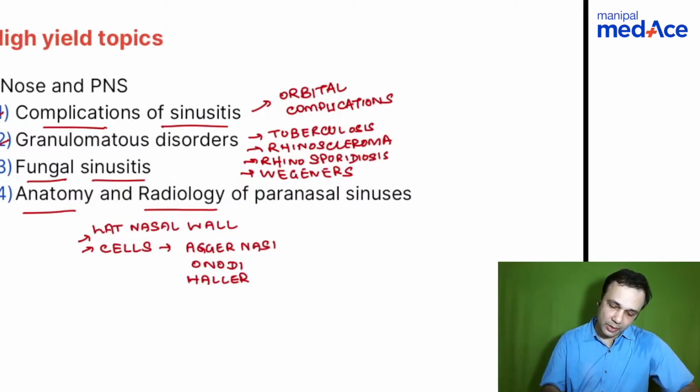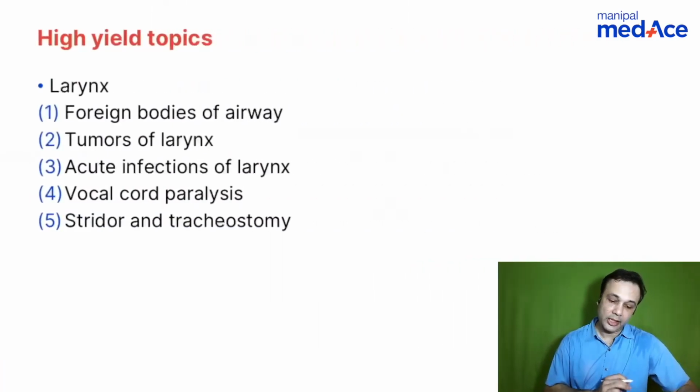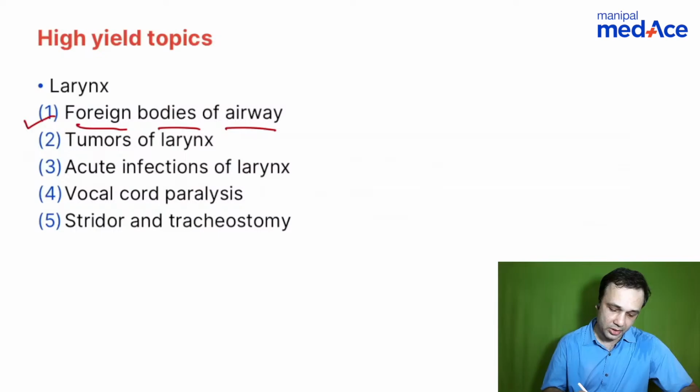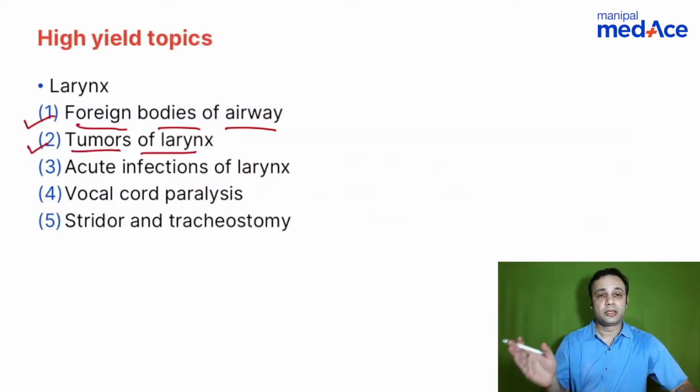Right. So coming to the next high yield topic, when we talk about the larynx, the common questions are foreign bodies of the airway and the different maneuvers, for example, Heimlich's maneuver, one of the important asked questions. How do you do a bronchoscopy? A few instruments of bronchoscopy can be asked as important questions. Then tumors of the larynx: supraglottis, glottis, subglottis.